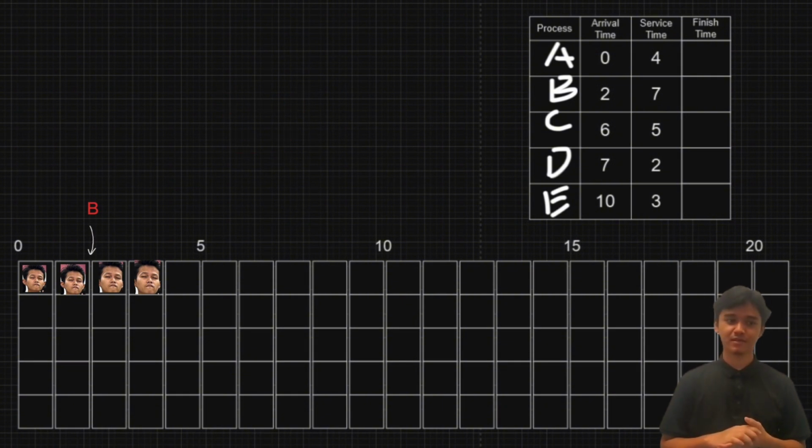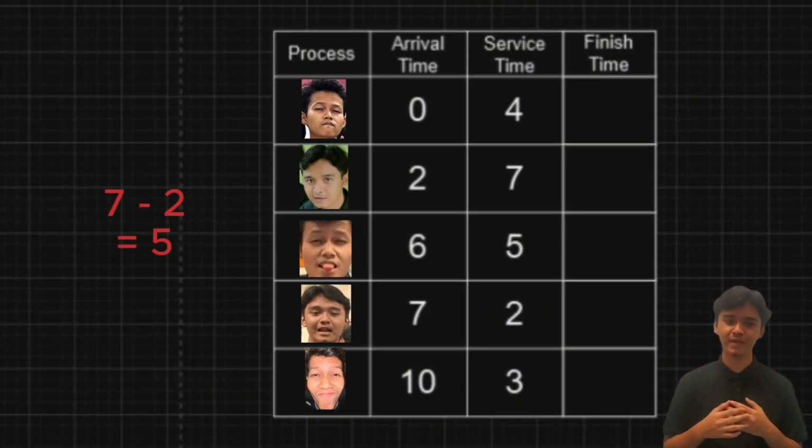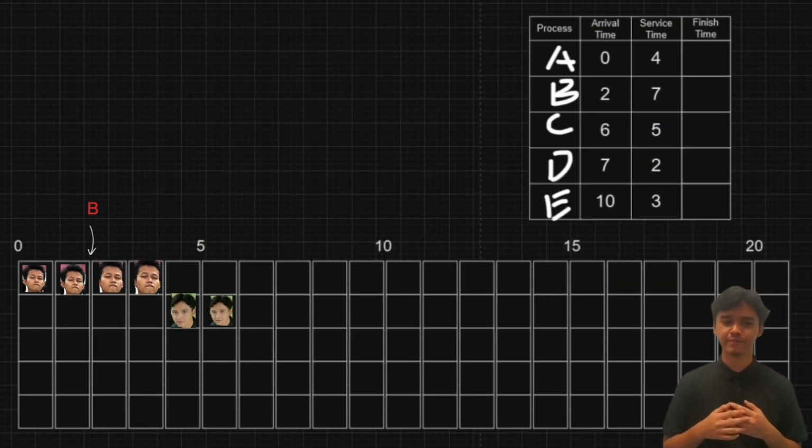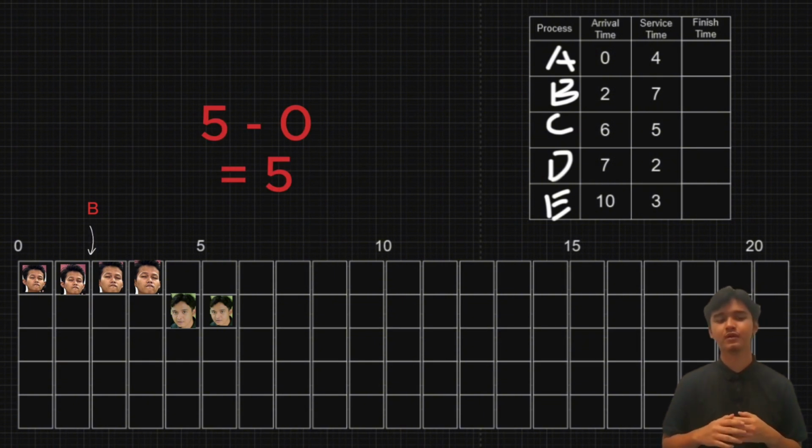For the next process, we have process B pending. So we look at process C. The arrival time is 6. So we can continue process B. As we can see, 7 minus executed 2, we get 5. For C, the service time is 5 and process C has not been run on the processor yet, so the execution time is 0. And then we get the remaining time, which is 5.